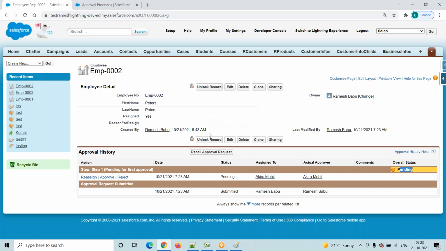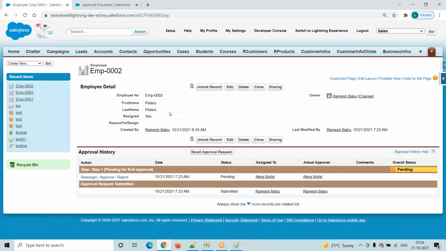The record is locked. Suppose you go here and try editing. Here the edit button is there, right? You will think the edit button is there, so you click on the edit button. We are the administrator, that's why the edit option is available. Who is Ramesh? Ramesh is a system administrator profile user. For the system administrator profile, this edit option is there. Otherwise, for other users, there is no edit option.